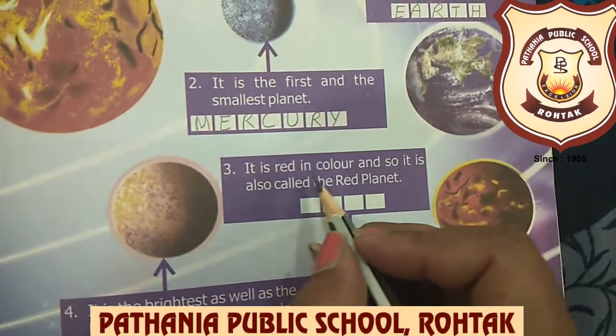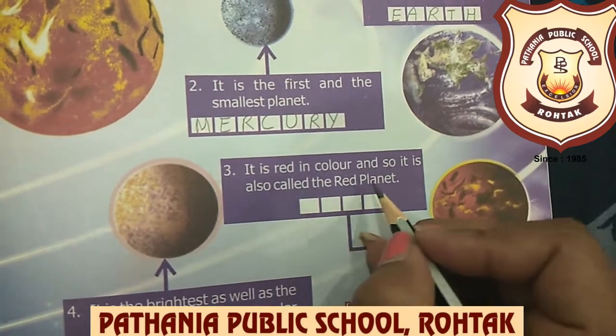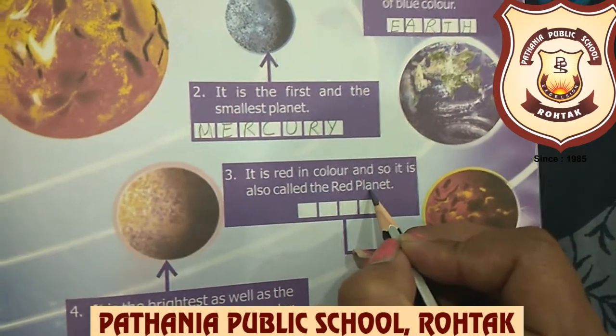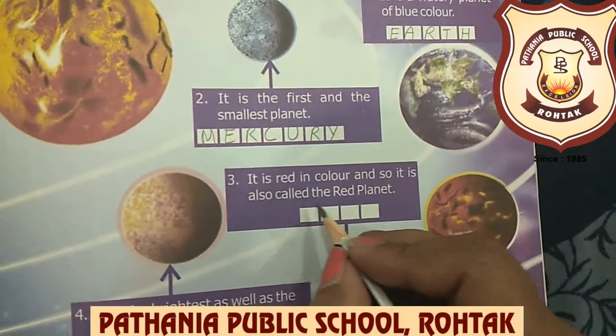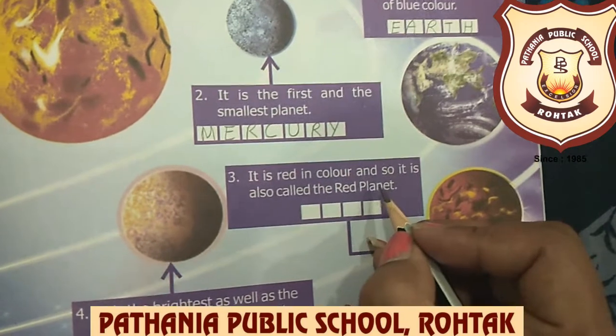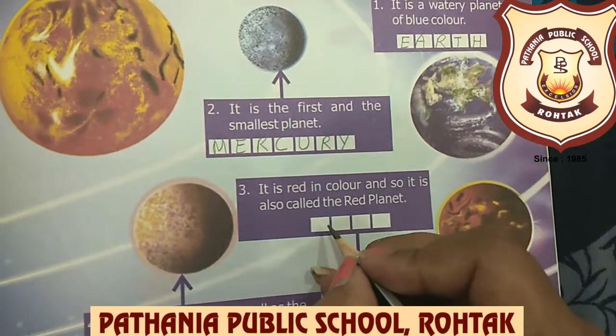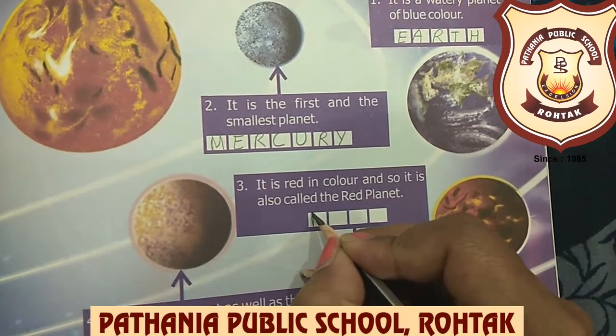Now the third is, it is red in color and so it is also called the red planet. Yes beta, this planet is red in color and that's why we call it the red planet. Which planet is this? This is Mars.